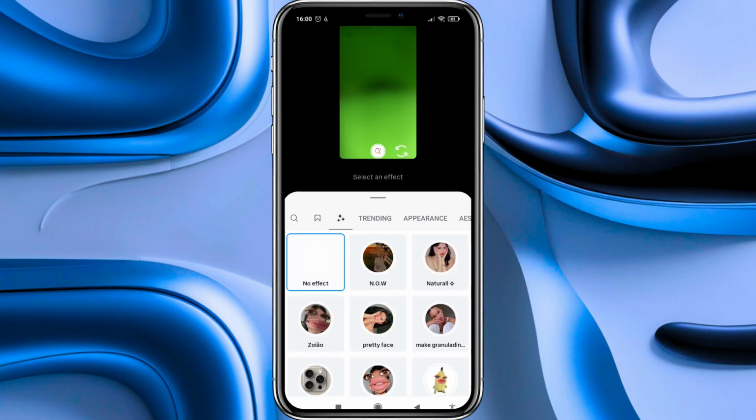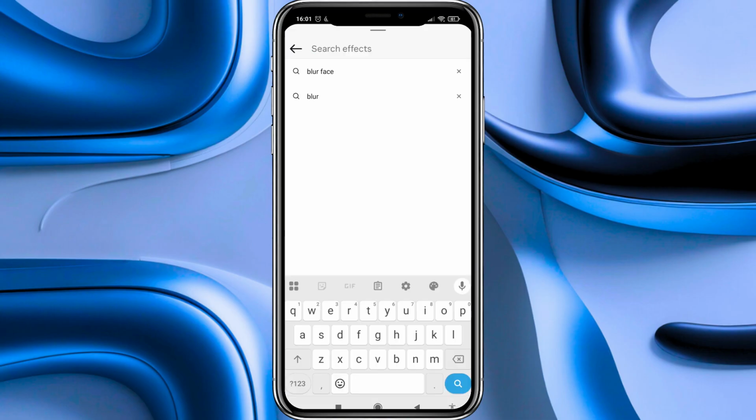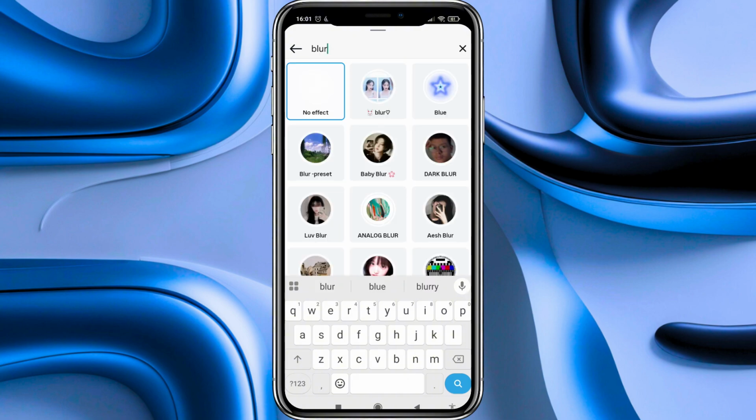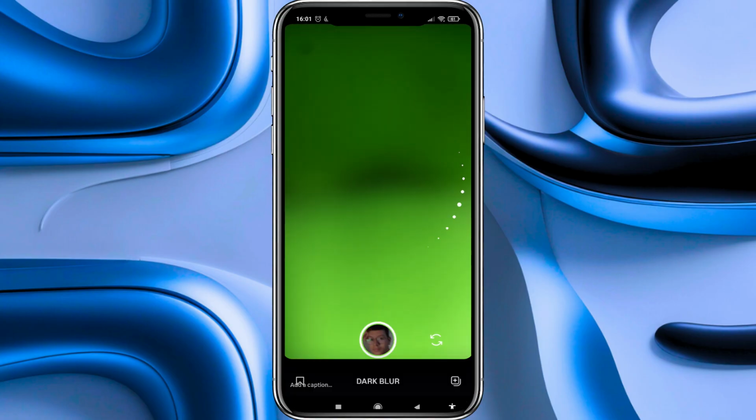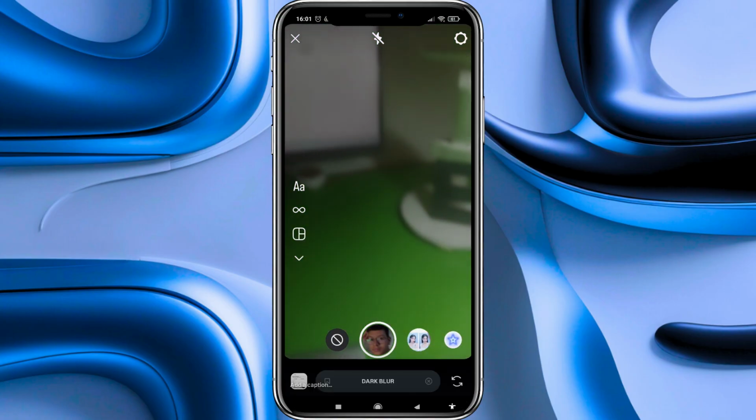As you can see, this other panel appears, and here at the top of this panel, we have to go to the left where the search icon is located, and we tap on it. Now in the search effects, we can search for the blur or for the blur face effect, the one we want, in my case the blur. Now from the results, we select the one we want, in my case the dark blur, and as you can see with my camera, the blur effect is automatically applied.